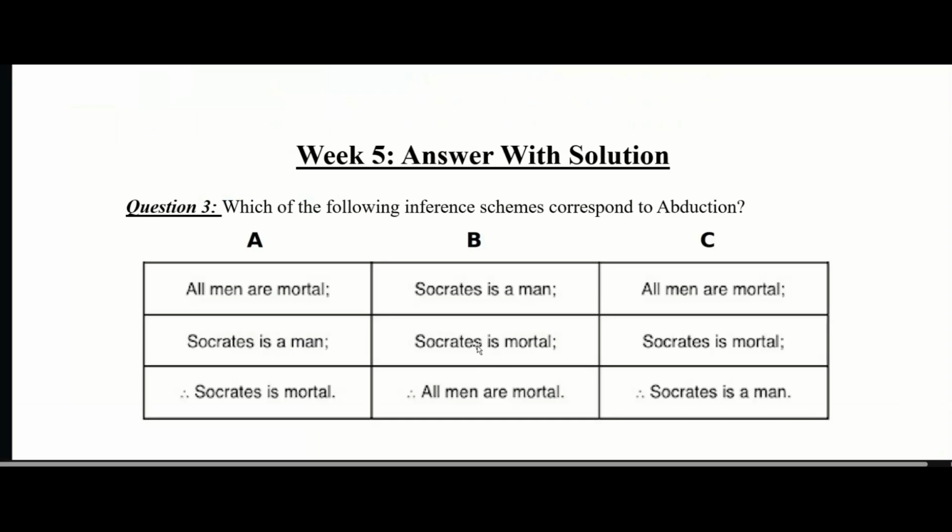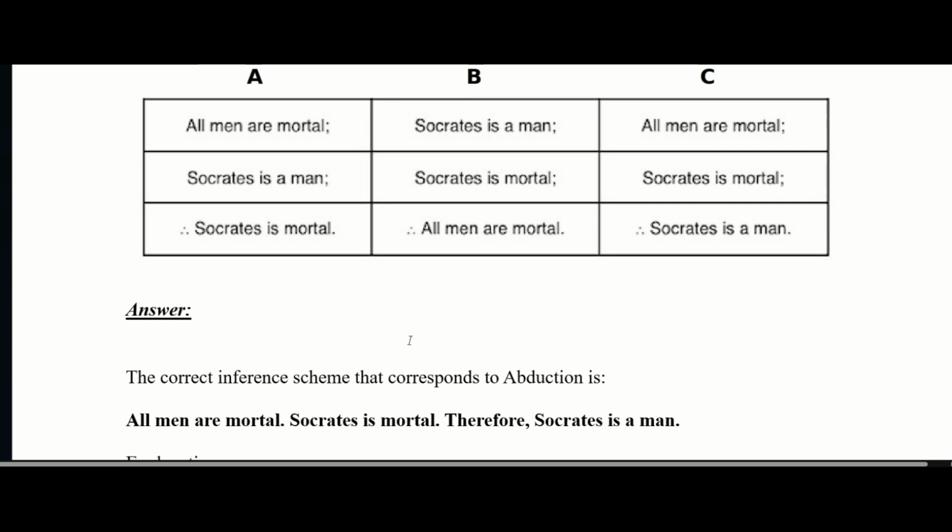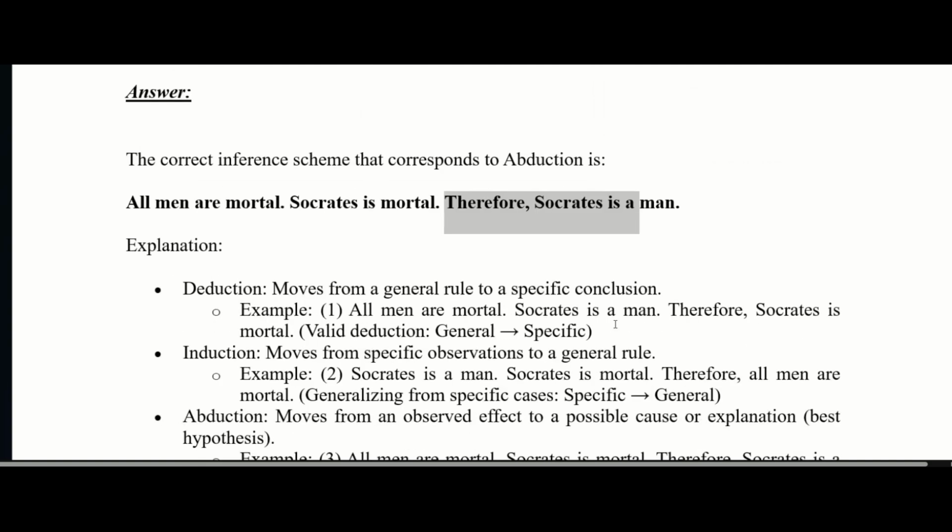अब देखते हैं answer with solution. तो पहले देखते हैं question 3, which of the following inferential schemes correspond to abduction? So this 3 is given option A, B and C. Correct answer is the abduction for all men are mortal. Socrates is man and therefore Socrates is a man. So this is the correct answer. That is option C. Explanation: deduction means moves from general rule to specific conclusion.